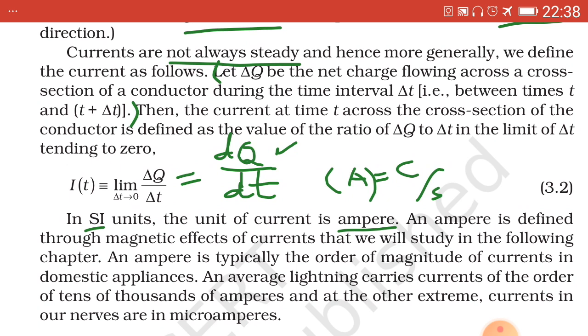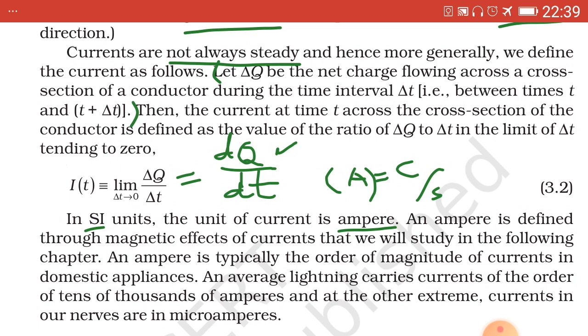If we consider 1 coulomb of electric charge flowing per second, this is the physical significance of coulomb per second.